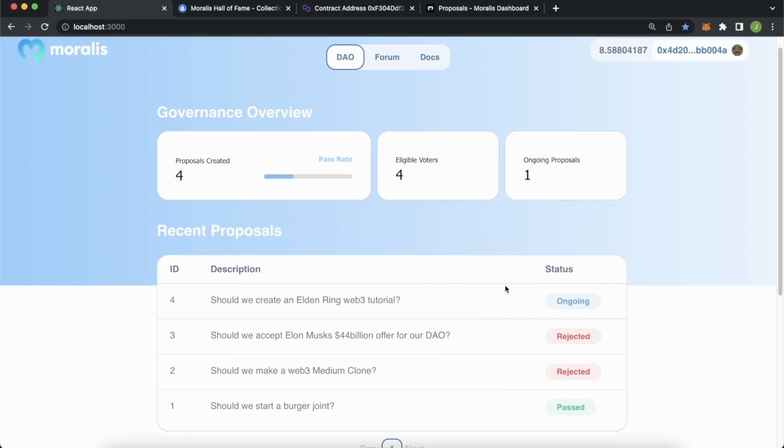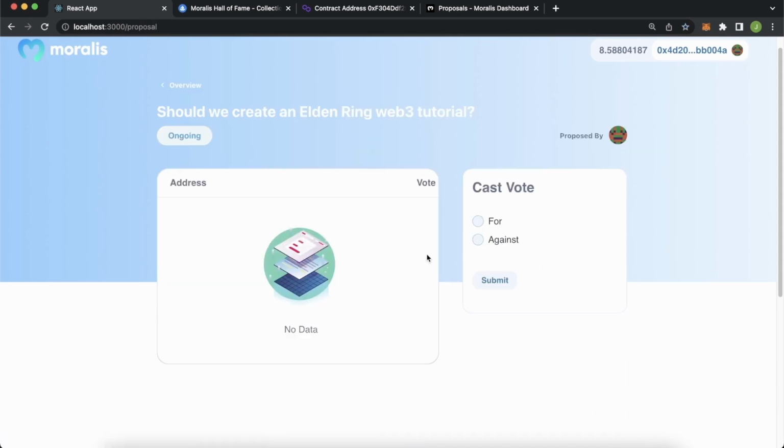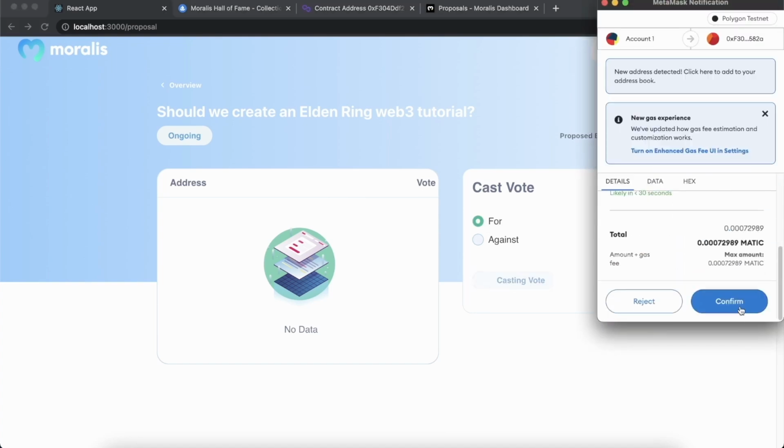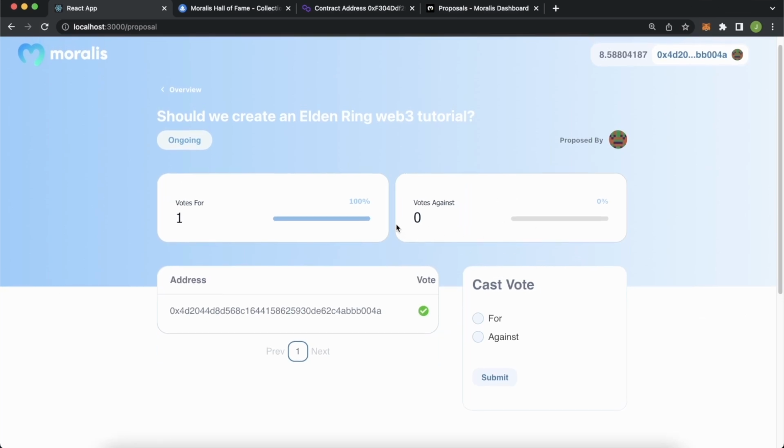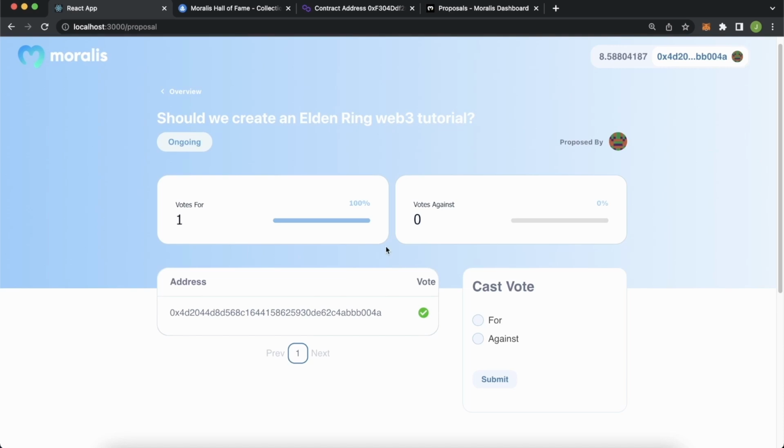which we can now vote on with members of the DAO. So if we go over here, we can see the status is ongoing. There have been no votes yet, but because we as a member can vote on this proposal, let's vote for, let's submit. We do another MetaMask interaction, we confirm, and now it went through and we got all this detail for our proposal.